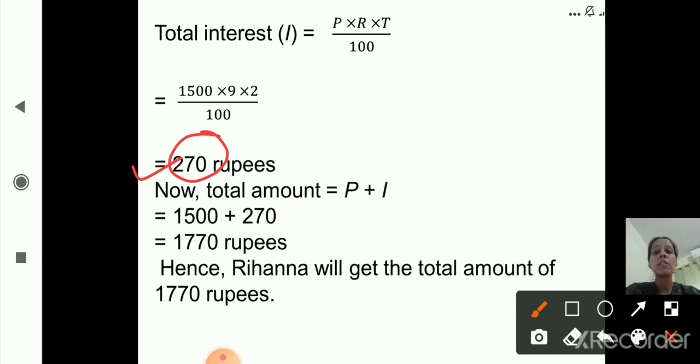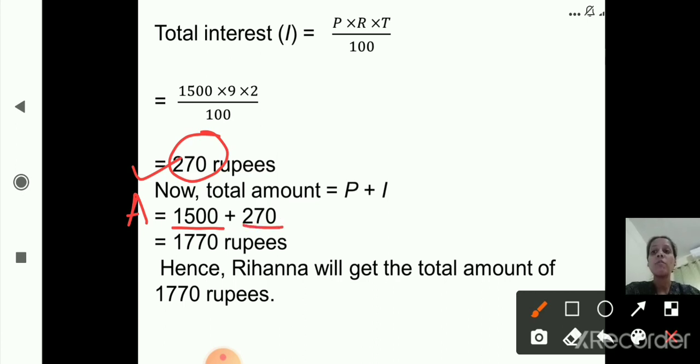Now what is the principal here? Principal is 1500, right? So we will put the values. Amount, that is A, is equal to principal 1500 which is given, plus interest which we got as 270 rupees. So 1500 plus 270.